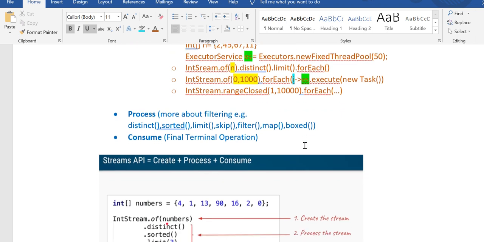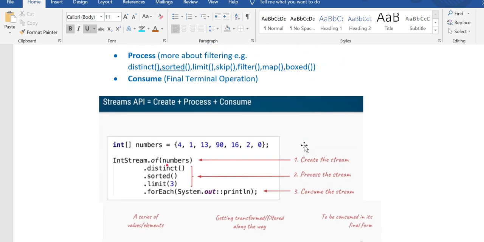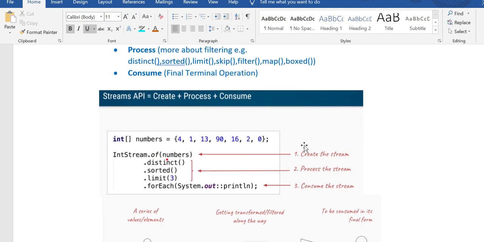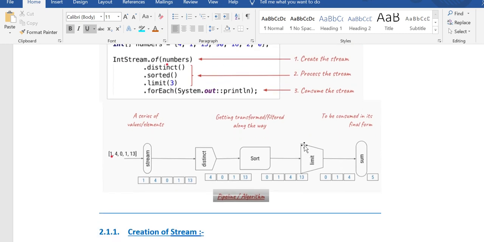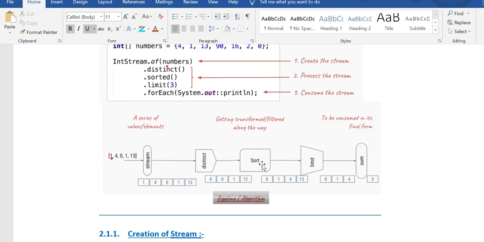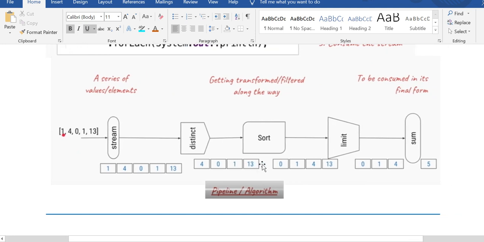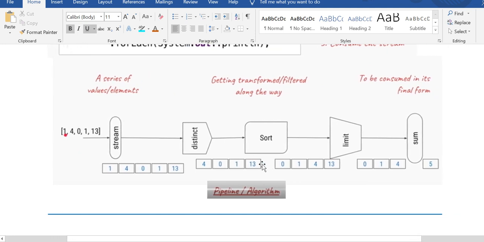Okay, and process is more about the filtering: distinct, sorted, limit, skip, filter, map and the consumers. Okay, and here's an example of how it's working. So first, a series of values, it's a pipeline algorithm. So first you are getting that 1 4 0 1 1 3. What you are going to do is a stream and then distinct. So I'm going to remove the duplicates, so 1 4 0 1 3, whatever. So last one I want to take. Okay, and then